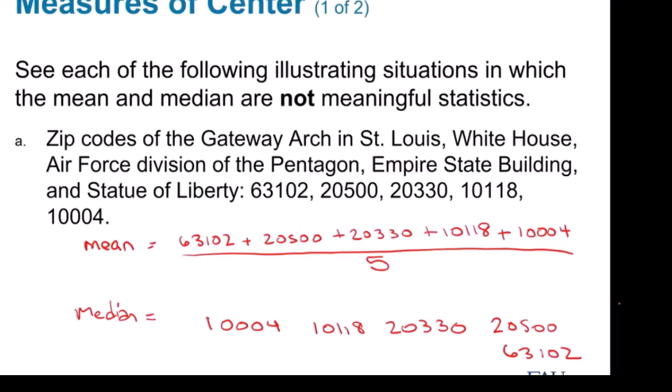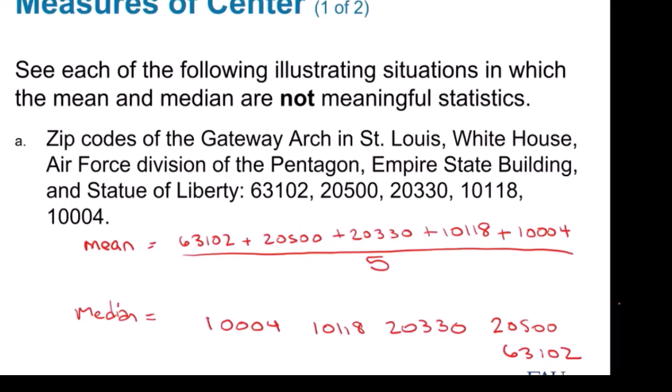Now, let's say I figure out what the mean is. I don't know what it is. And honestly, I'm not going to even do it. Why am I not going to do the mean? Because what does it mean? Like, what if the mean is 30,000? What does that have to do with anything about zip codes? It literally has nothing to do with it. I can calculate it because I have numbers, but it's meaningless what the number gives me.